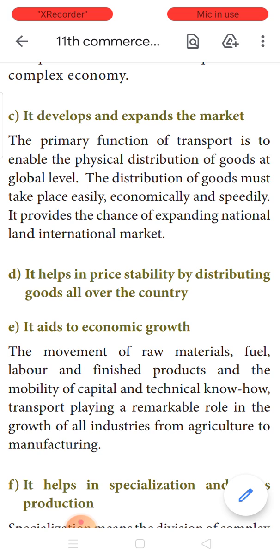Next is, the goods are being distributed throughout the country. As a result of that, what happens? All the commodities are available at all the places. As a result, supply of any good is very continuous. Because when supply is continuously there, there is no place for the price to increase. As one of the very important benefits of transport to businesses, it takes care of the stability of the price for the products.